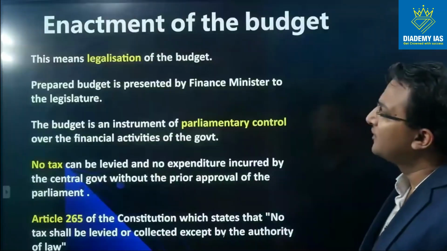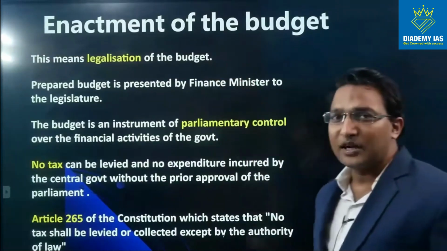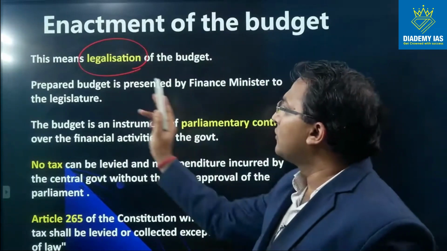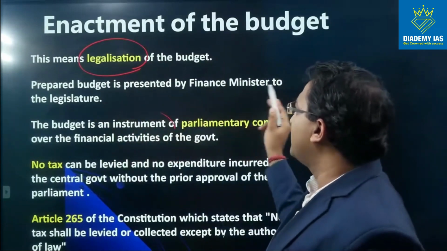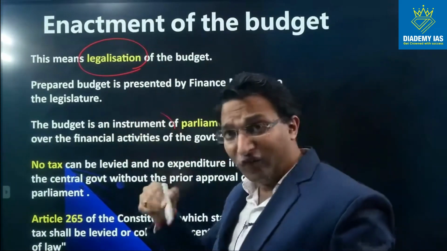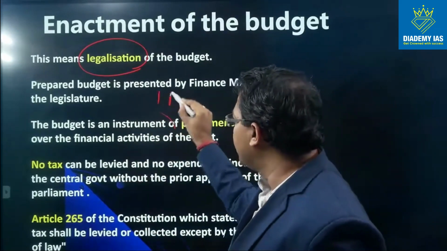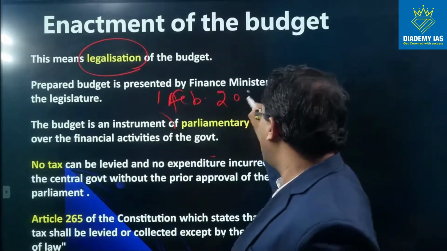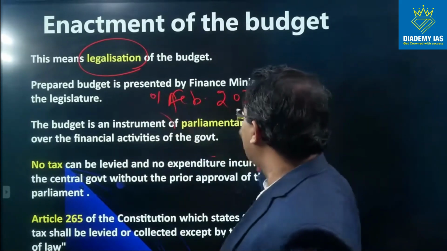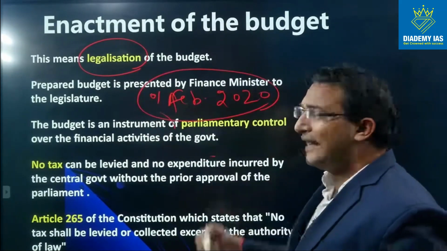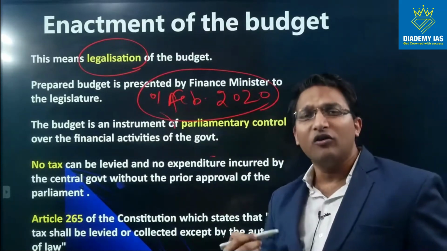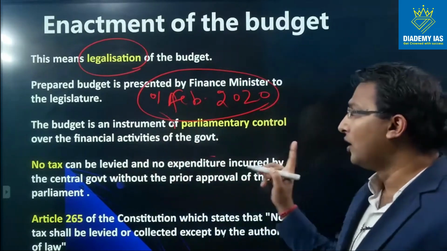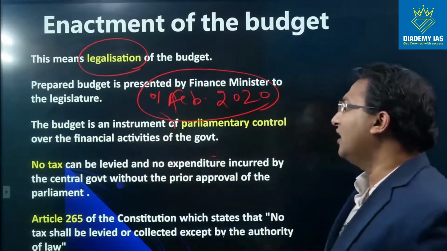In the second stage, the budget is enacted. That means legislation, right? So the budget is presented by the finance minister to the legislature, and on which date is it presented? It is presented on 1st of February 2020 for the 2021, and similarly every year it is presented on 1st of February. The budget is an instrument of parliamentary control over the financial activities of the government.